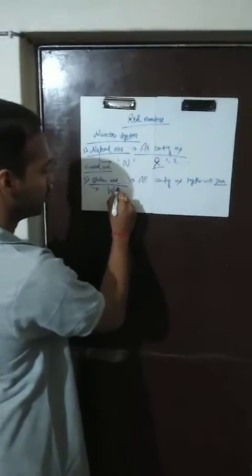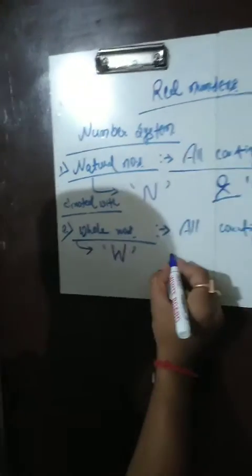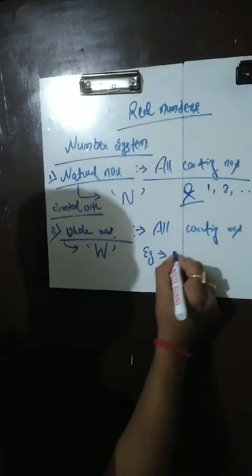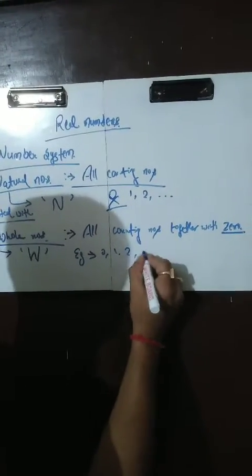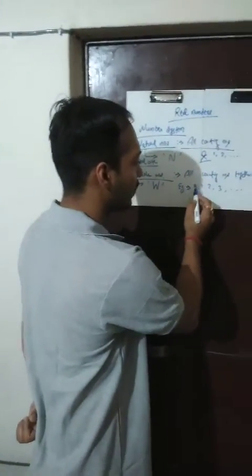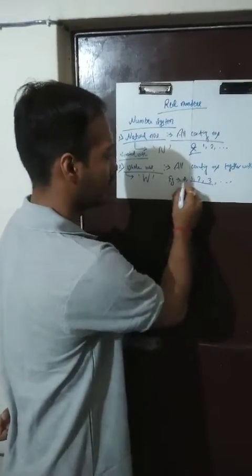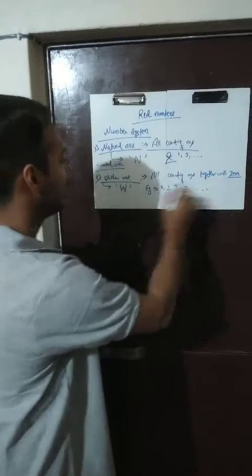They form the set of whole numbers and it is denoted with capital W. Examples can be 0, 1, 2, 3 and so on. So when we say counting numbers, we start with 1, 2, 3, and when 0 is included with it, it forms the set of whole numbers.